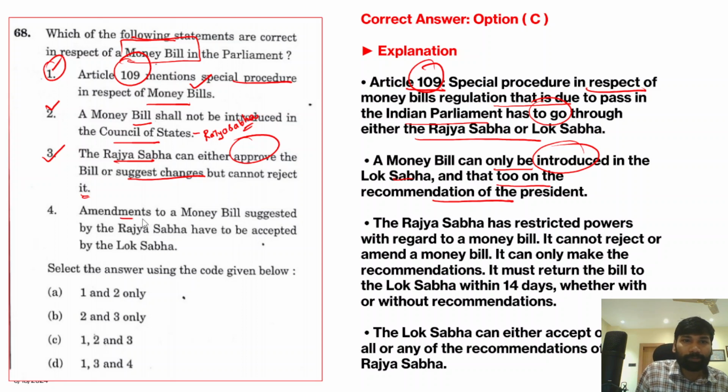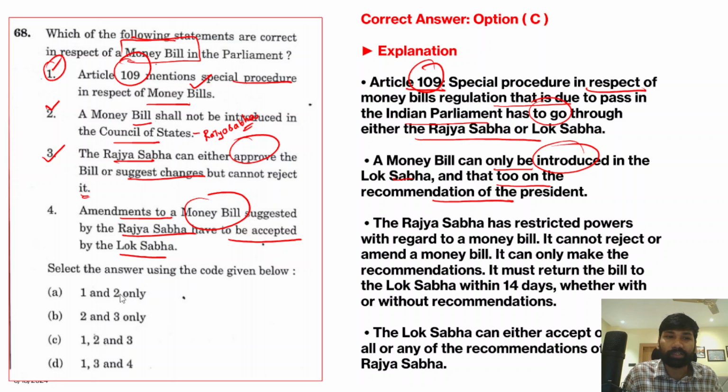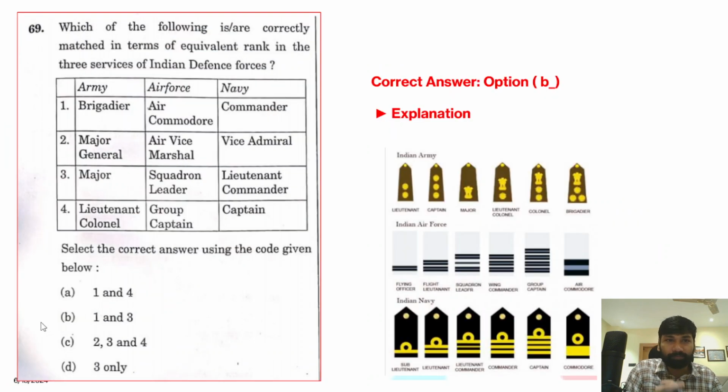It is just sent to the Rajya Sabha to take into consideration the views of the Rajya Sabha. Now the fourth statement: amendments to the money bill suggested by the Rajya Sabha have to be accepted by the Lok Sabha. No, there is no need for the Lok Sabha to accept any of the recommendations or suggestions made by the Rajya Sabha, and therefore the correct answer for this question is option B, 2 and 3 only. Now we'll proceed on to the next question.